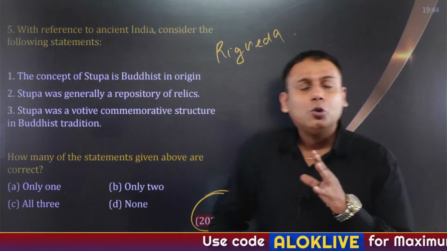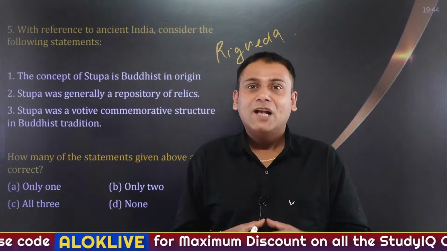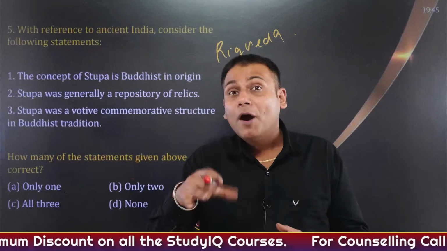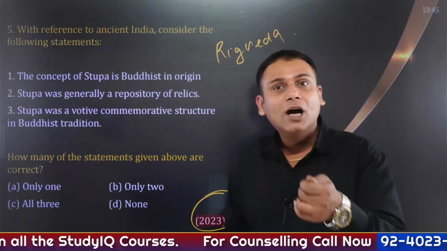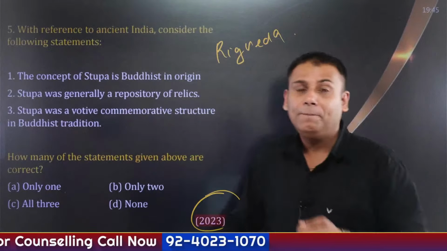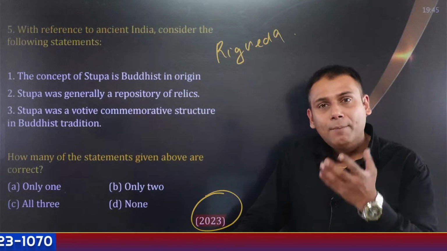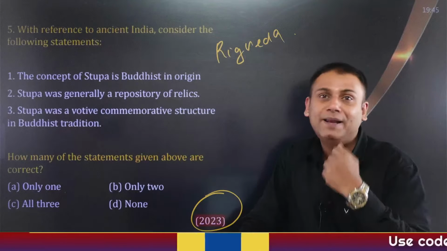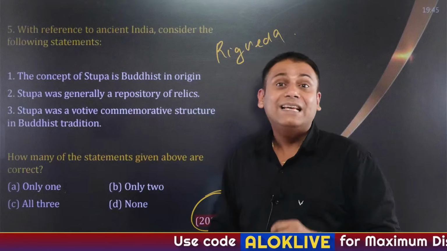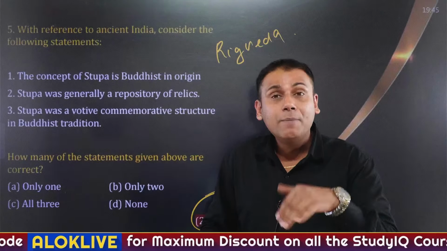Sharirik stupas are those stupas which are constructed over the body relics of Buddha. Sanchi stup, one of the finest examples. Paribhogika stupas are those constructed over the belongings of Buddha. I'll give you a very simple example. Like Buddha's alms bowl, a stupa has been constructed which is located in Bihar. That stupa is Kesariya stup. So it is nothing but Paribhogika stup.